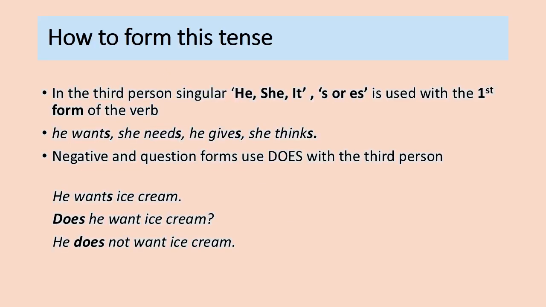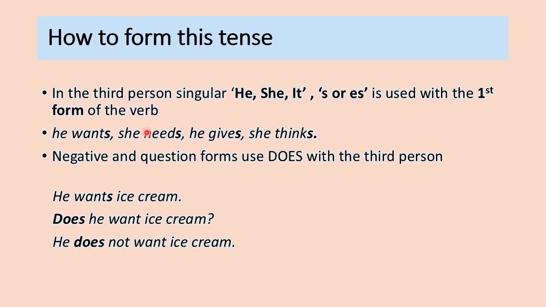So students, you might now have an idea how we can use the present indefinite tense in different situations. Now let's see how to form this tense. In the third person singular, he, she, it, s or es is used with the first form of the verb. Here you can see in these examples: he wants, she needs, he gives, she thinks.